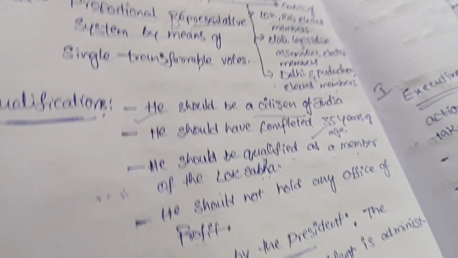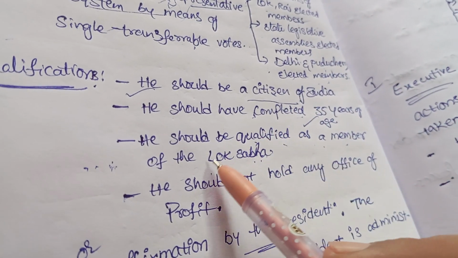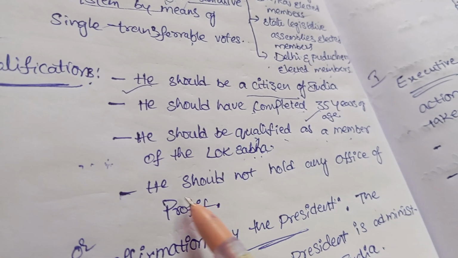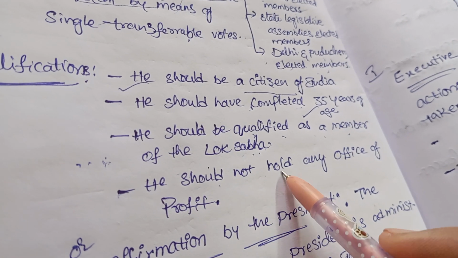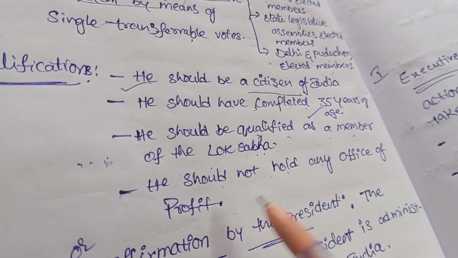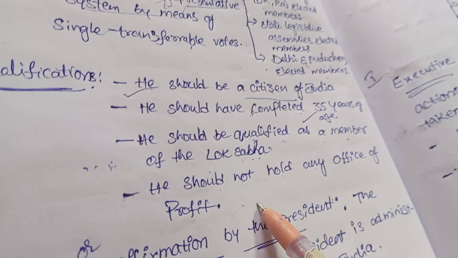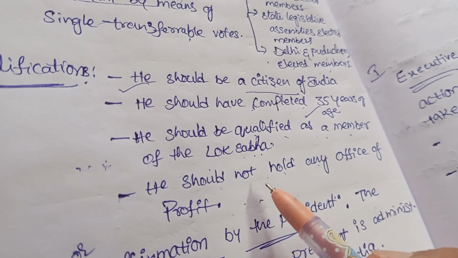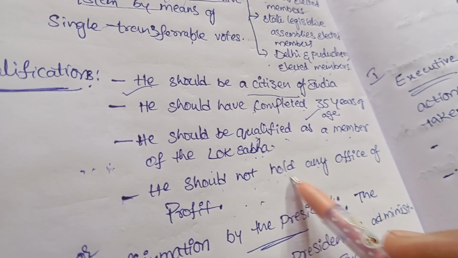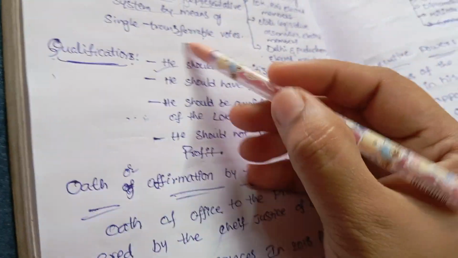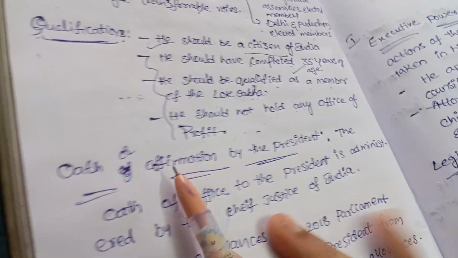That means he has the qualifications a Lok Sabha member has. Next, he should not hold any office of profit, whether in the state, central, or local government. So these are the qualifications of the President of India.